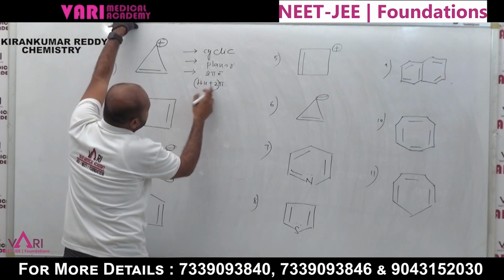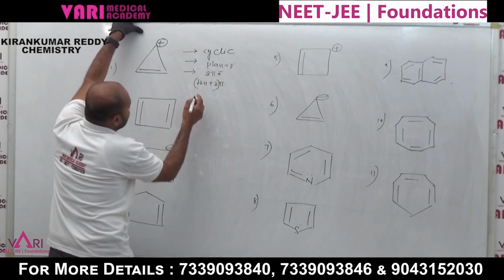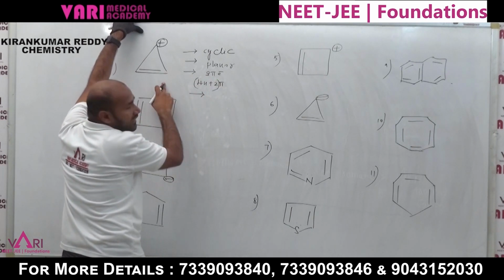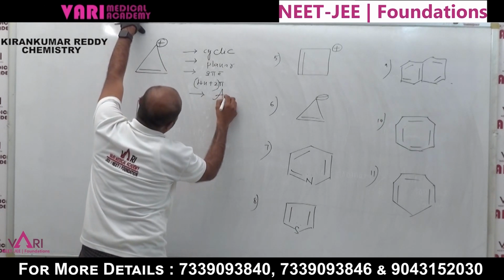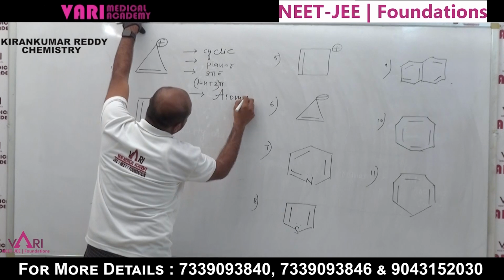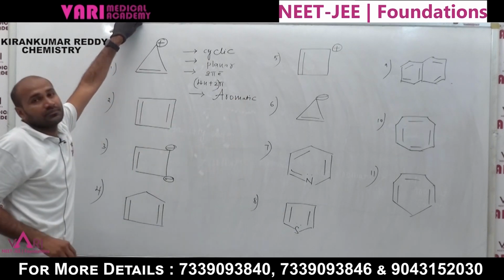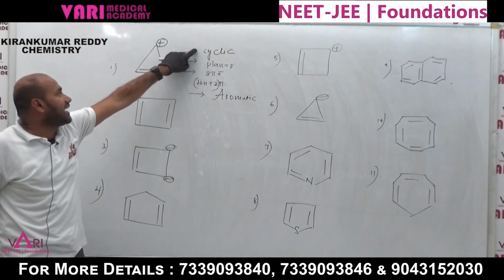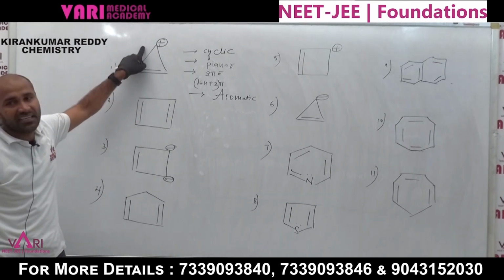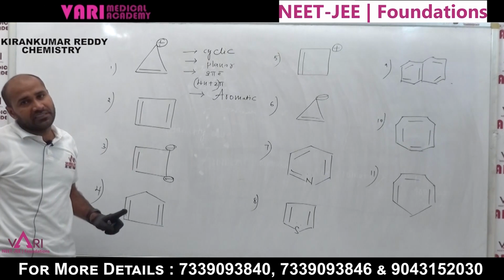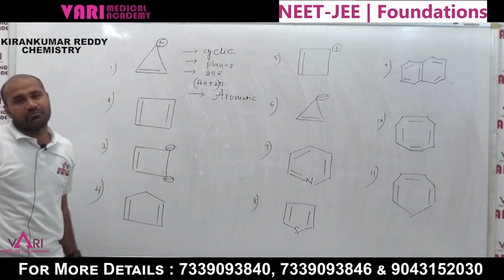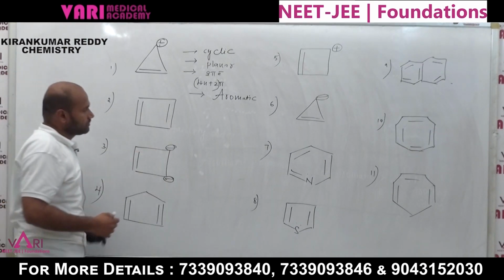N is equal to 0. That's why 2 pi electrons. Is it aromatic, anti-aromatic or non-aromatic? This will be an aromatic compound. The first compound is an aromatic compound. Now, this one is cyclic. Yes, cyclic structure and planar. Next, 2 pi electrons are present, so it is an aromatic compound. Go to the next example.